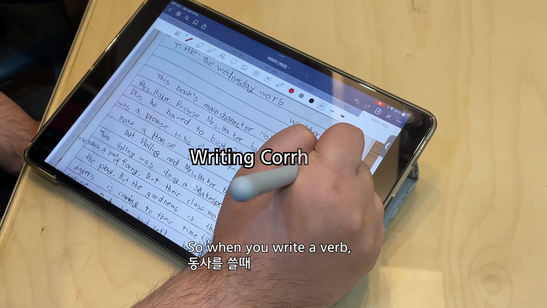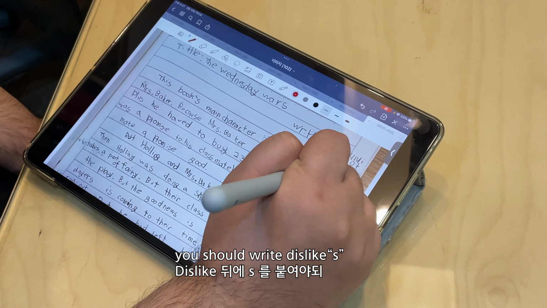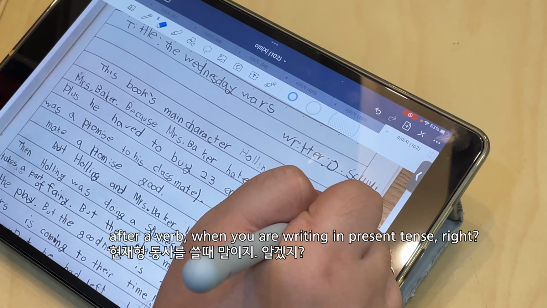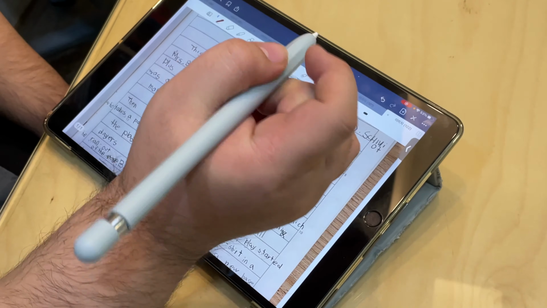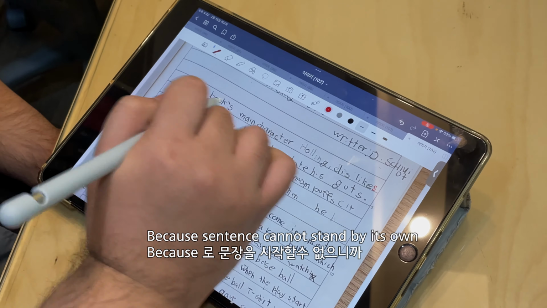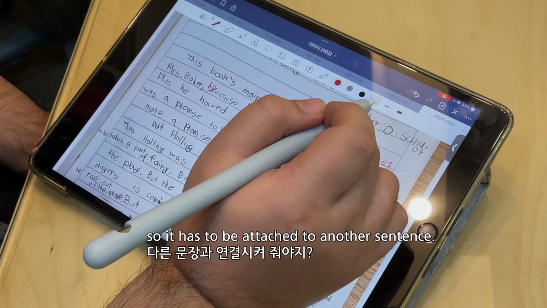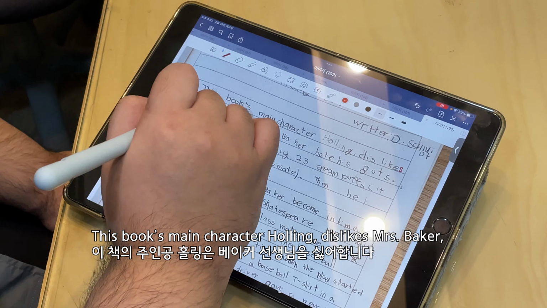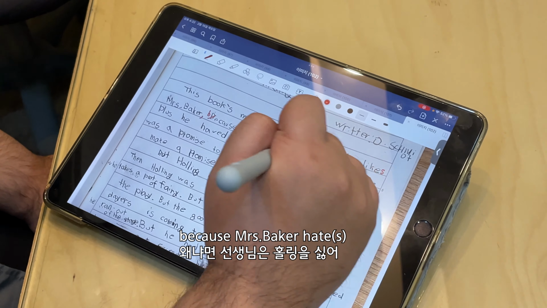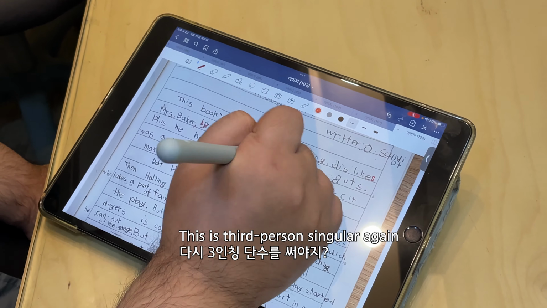So when we write a verb, you should write dislikes. You have to put an S after a verb when we're writing in present tense, right? Yeah. Because a sentence cannot stand on its own, it has to be attached to another sentence. The book's main character, Holling, dislikes Mrs. Baker because Mrs. Baker hates, this is third person singular again,